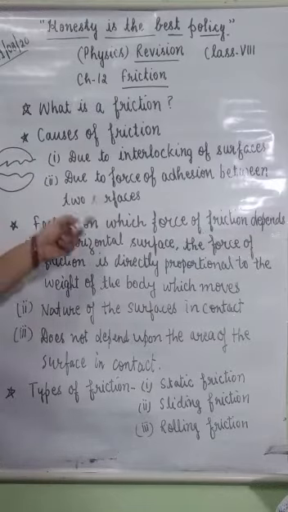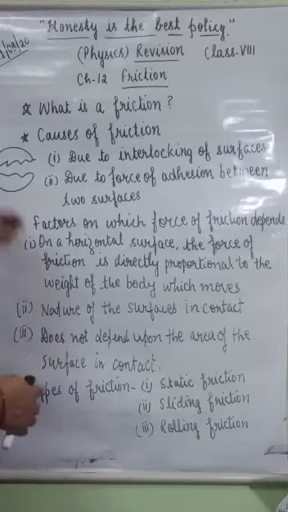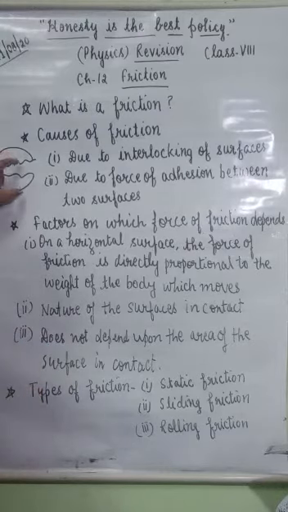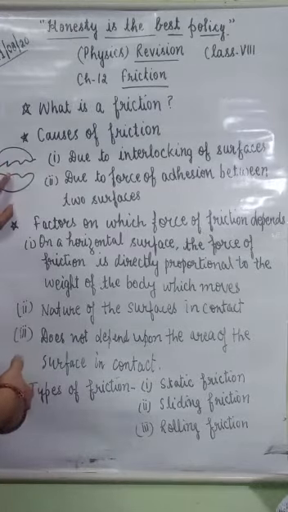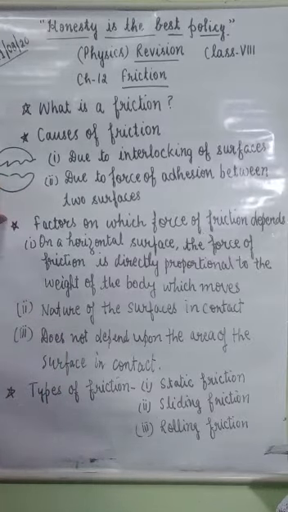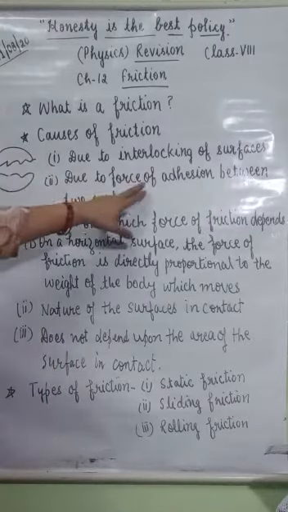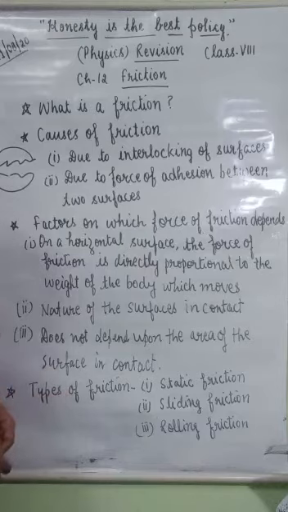And second is due to force of adhesion between two surfaces. When two surfaces are placed together, they meet only at certain points, and the atoms or molecules present at those points of contact attract each other due to electrostatic attraction. These attractions are known as force of adhesion, and it causes the rise of friction.